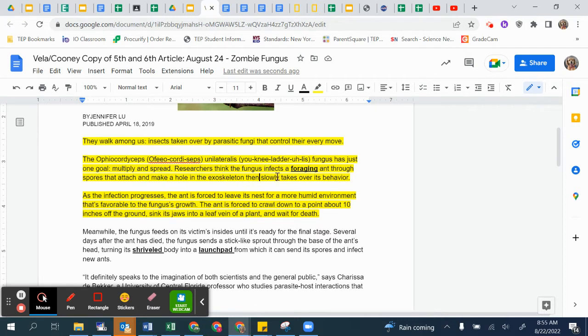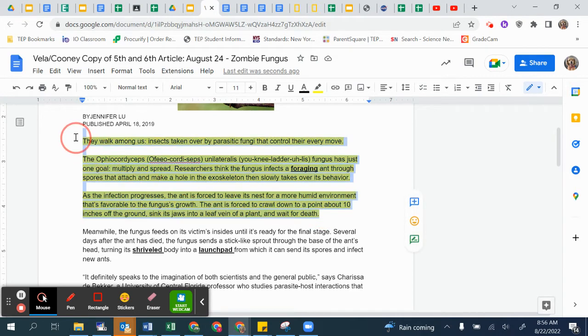Researchers think the fungus infects a foraging ant through spores that attach and make a hole in the exoskeleton, then slowly takes over its behavior. As the infection progresses, the ant is forced to leave its nest for a more humid environment that's favorable to the fungus's growth. The ant is forced to crawl down to a point about 10 inches off the ground, sink its jaws into a leaf vein of a plant, and wait for death.